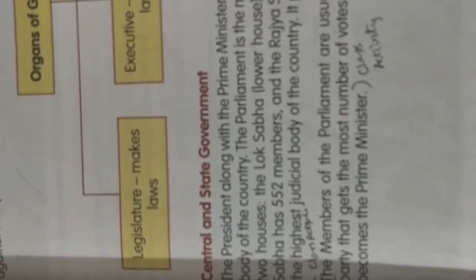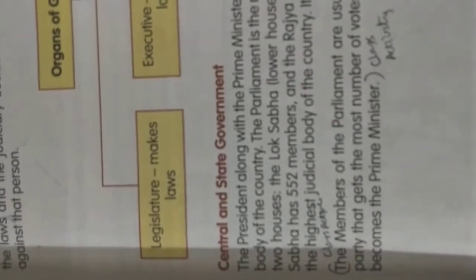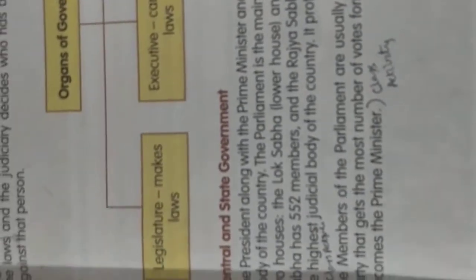Now children, take out your reader, page number 47. I'll read these two paragraphs. Central and state government.